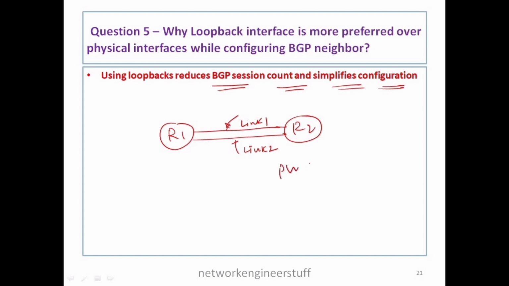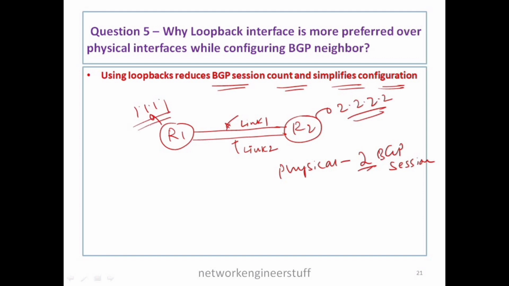So in case of physical, it will be 2 BGP sessions. And let's say if we use a loopback interface, let's say 1.1.1.1, and here we have 2.2.2.2, and if you use the loopback interfaces for the BGP neighborship, we have to configure only one session using these loopback interfaces, right? So this is the advantage, because we have to configure only one BGP session, so the BGP session count goes down, and also it simplifies the configuration.